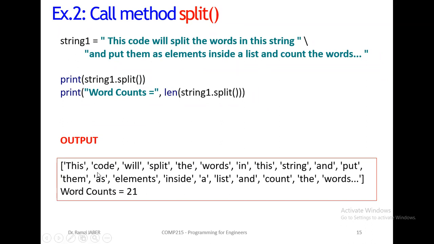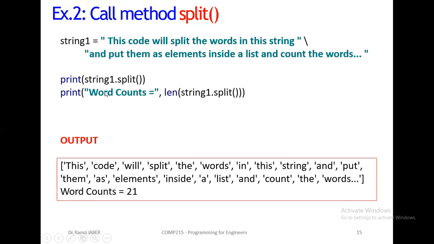This alone, comma, code, another word, another element, and so on. Okay, so .split will split the string. It will be used only on a string. It splits the sentence, the paragraph, into each word, so each word will be an element inside a list.